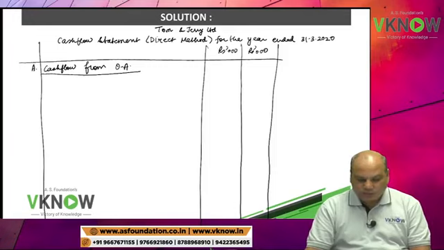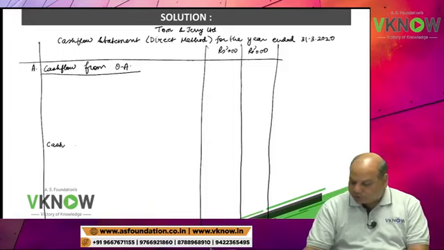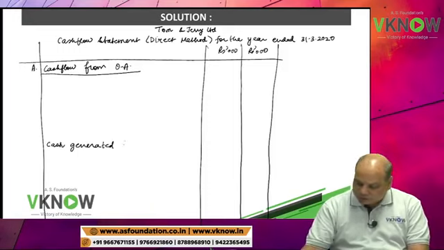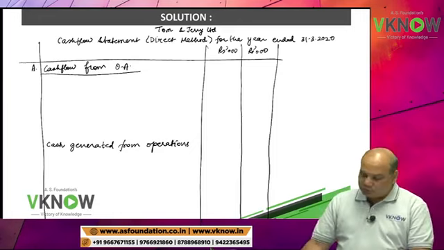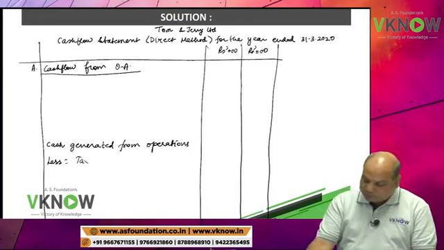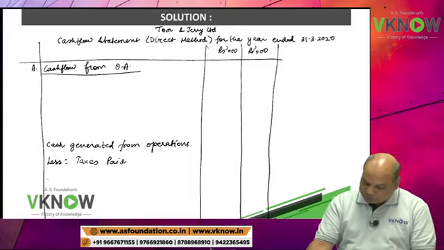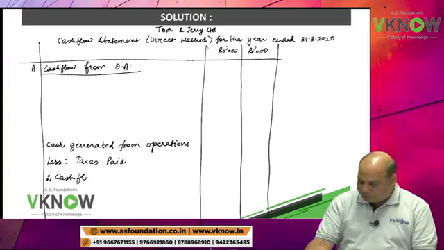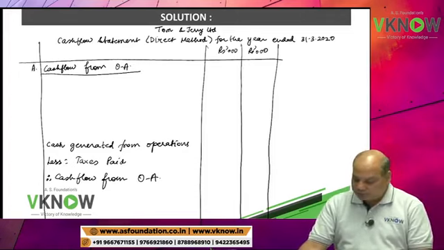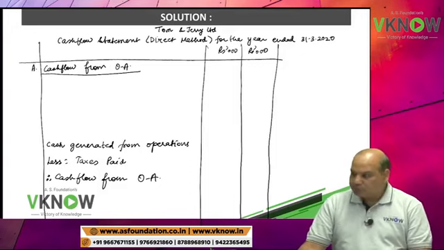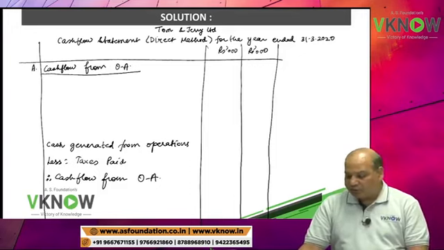Keep 6-7 lines blank, then after 6 or 7 lines write down cash generated from operations, less taxes paid, therefore cash flow from operating activities. This is my first activity, operating activity.